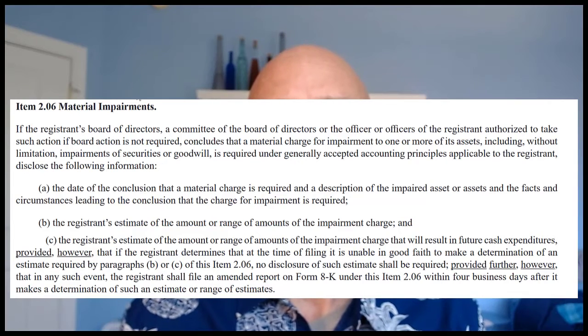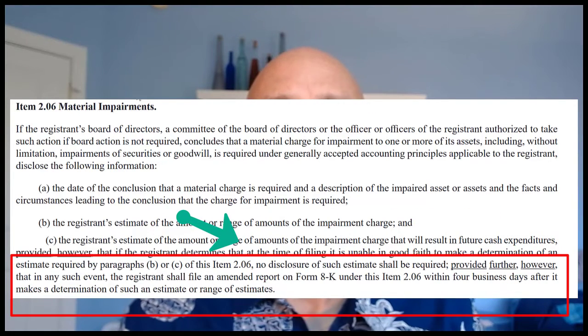As noted in Item 2.06, you can file some of these estimates by amendment to the Form 8-K if you don't have those numbers when you make the original filing.